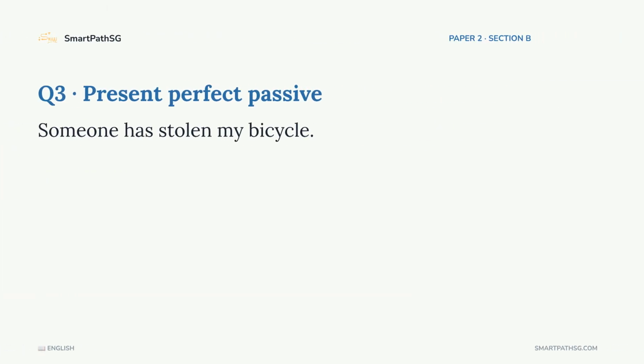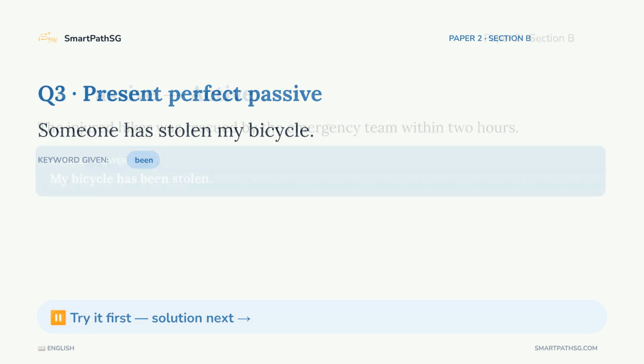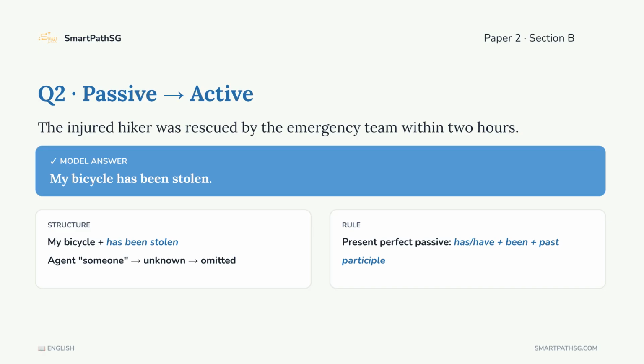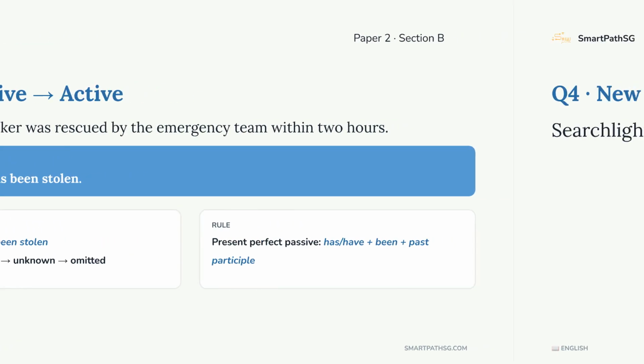Question 3. Someone has stolen my bicycle. Rewrite with keyword been. What will you do with the subject someone? The answer, my bicycle has been stolen. The keyword been locks the structure for present perfect passive. We omit the agent by someone because someone is unknown and unimportant in this sentence.